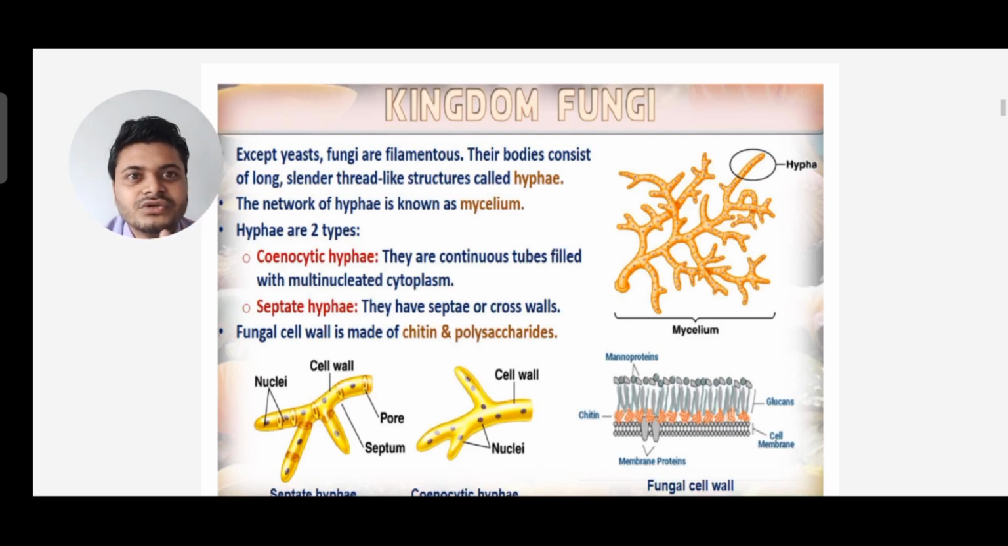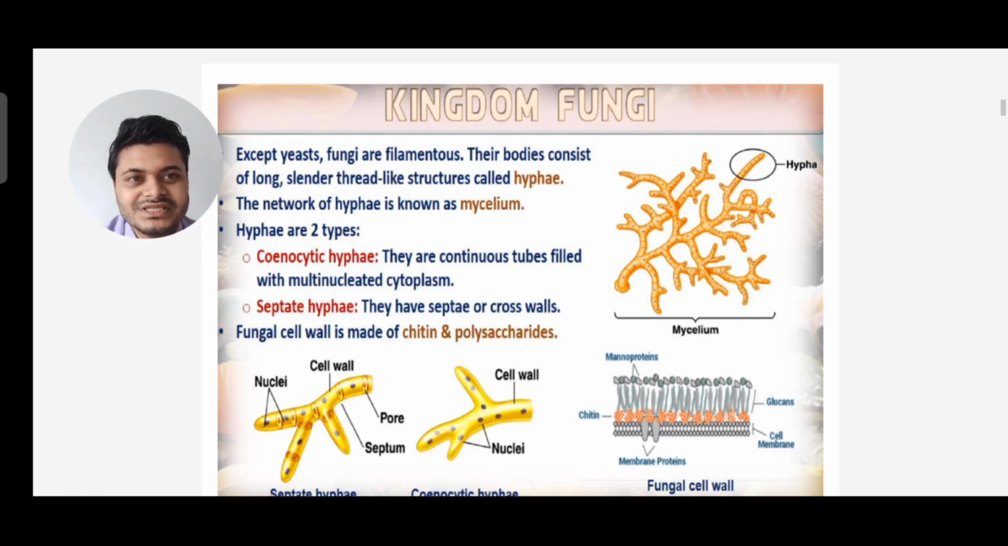So hyphae are of two types. One is cenocytic hyphae, another is septate hyphae. Cenocytic means they are continuous tubes filled with multinucleated cytoplasm. So cenocytic means they have numerous nuclei in the cytoplasm, multinucleated. And septate hyphae means they have septa or cross walls.